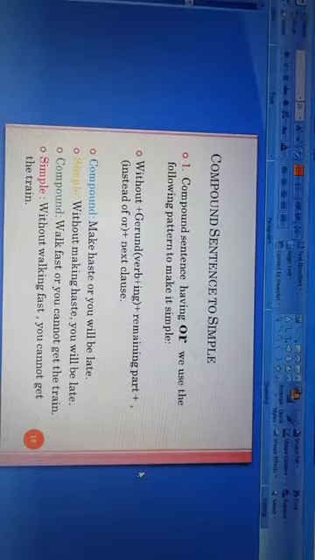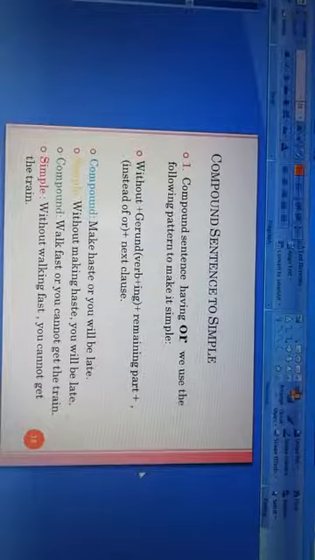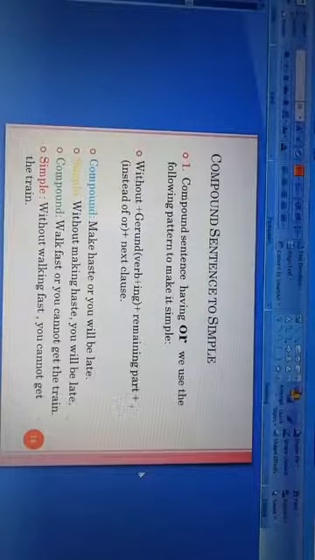Now the second example is for you. Walk fast or you cannot get the train. This is the compound sentence. When we make it simple, we first write without and then the gerund, verb plus ing. Here walk is the verb, and we add ing to it and it will be walking.